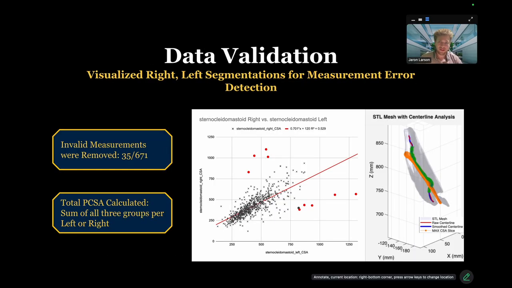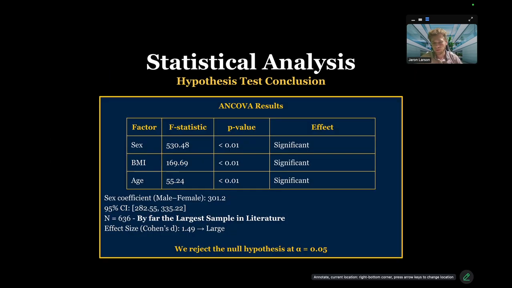Before we do statistical analysis, we do some validation of our data. The most effective method is actually to compare left and right muscles, where we do see a strong correlation between left muscle and right muscle sizes, but we do look for cases where there's over 100 millimeters of variation in neck muscle size. And if that's the case, we simply remove the subject from the database to avoid any potential data skewing, which means we removed a total of 35 subjects across all demographics.